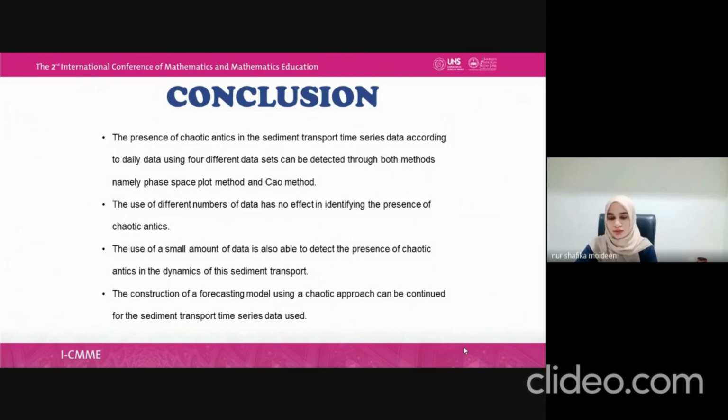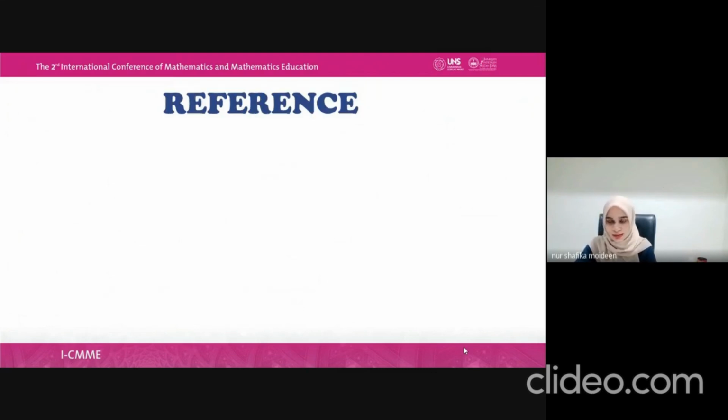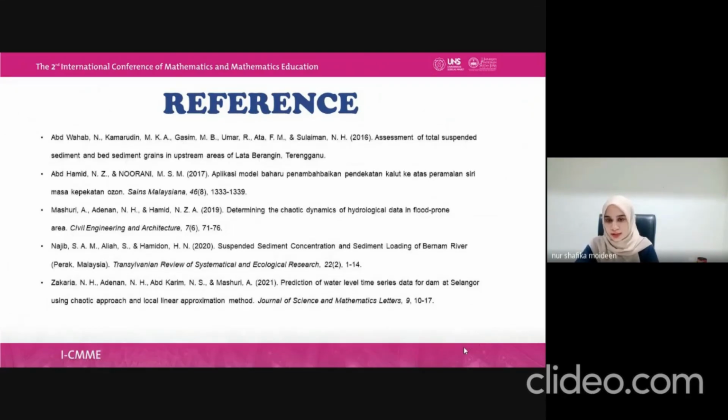Thus, the construction of a forecasting model using a chaotic approach can be continued for the sediment transport time series data used. Lastly, these are the references that I used for this study.